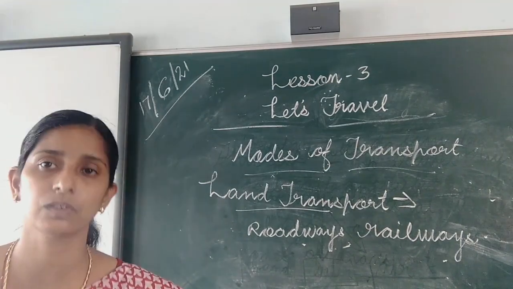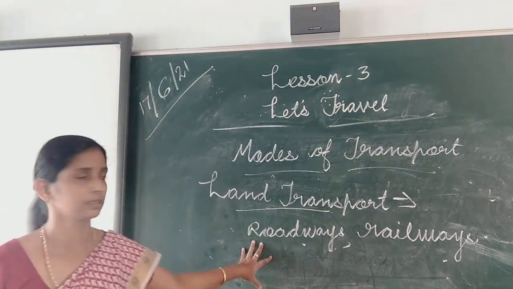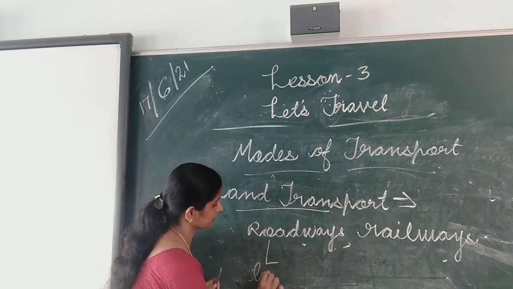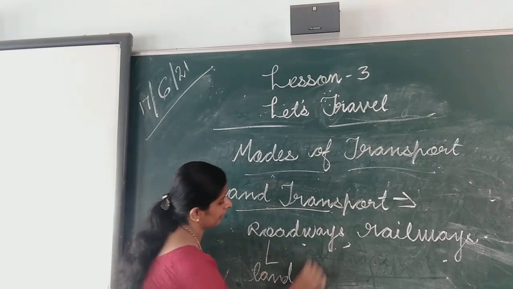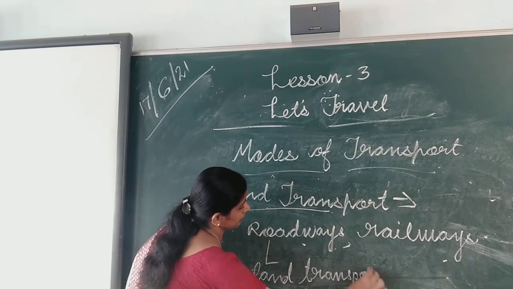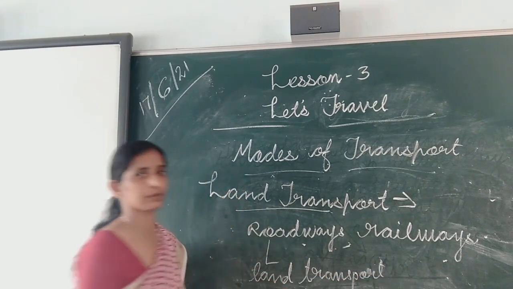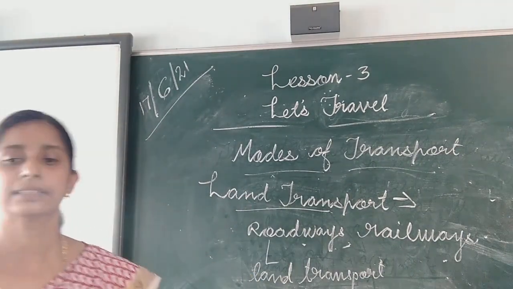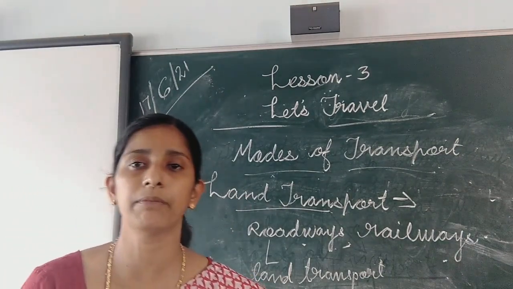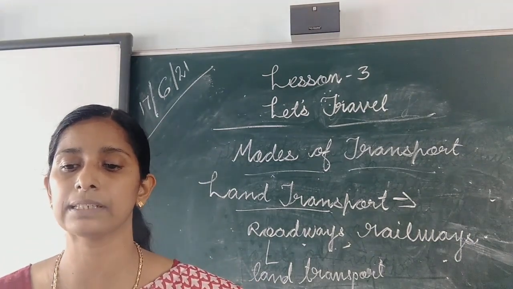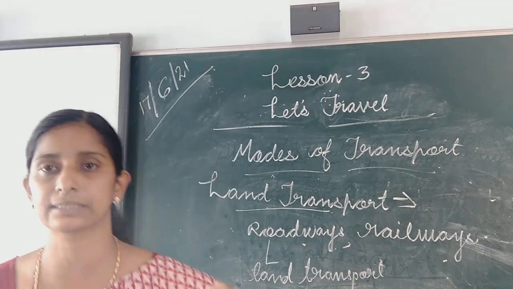They are some modes of land transport. They are all land transport. Then, in some cities, people travel by metro. Some other cities, people travel by local trains.